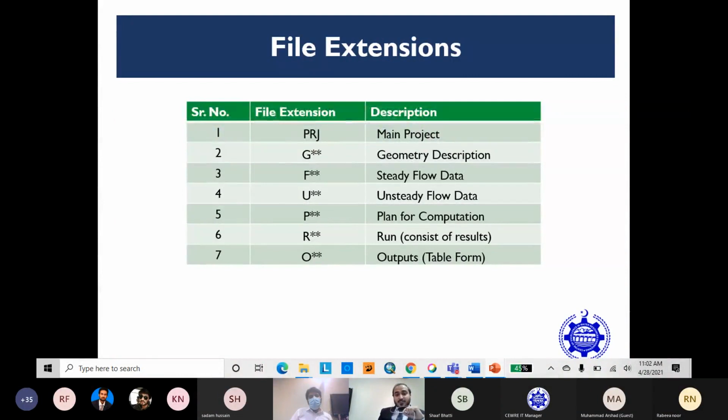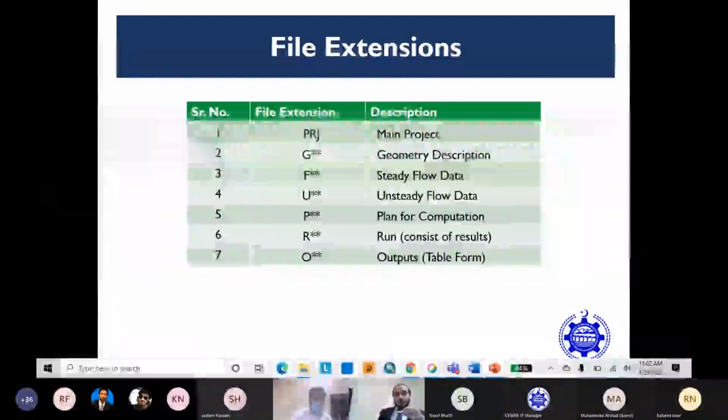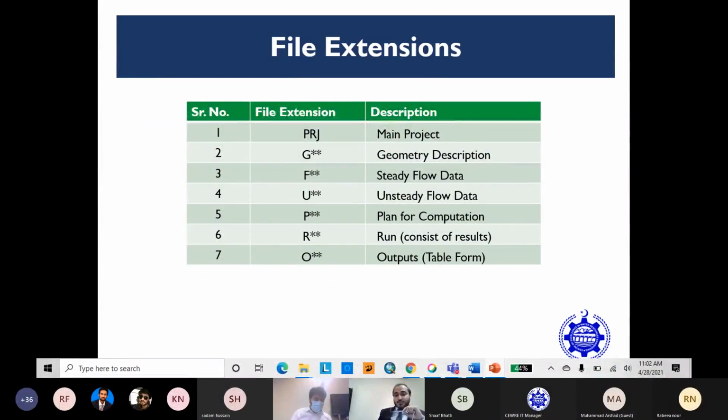Here are the file extensions HEC-RAS produces. The main project has the extension .prj, which is also produced by ArcGIS. If you create any shapefile or save any of your ArcGIS files, they also produce a .prj file. So be careful if you are working in the same window, you may mix up both, but the main project names of the two will differ.